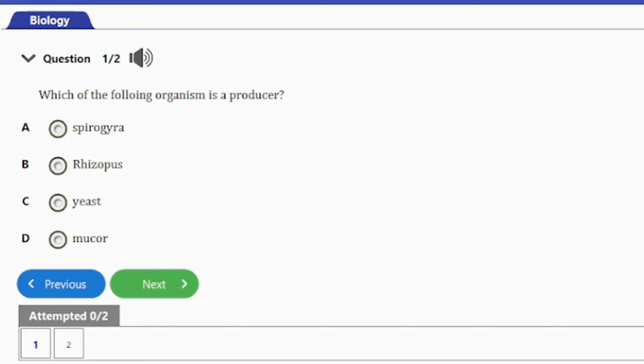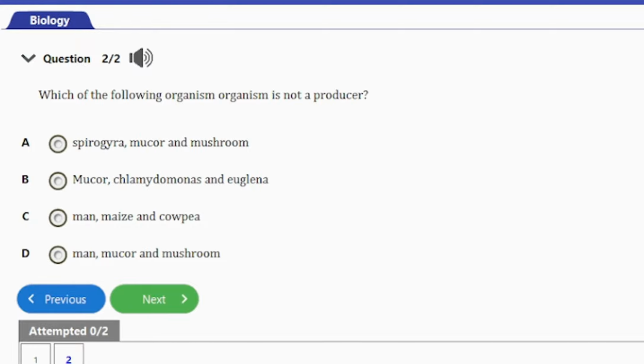The rest of the organisms here do not possess chlorophyll and therefore cannot be regarded as producers. So the most appropriate answer to this question is the Spirogyra. It's actually a type of green algae that is capable of carrying out photosynthesis, and that's the answer to this question. So let's go ahead and consider the next question.